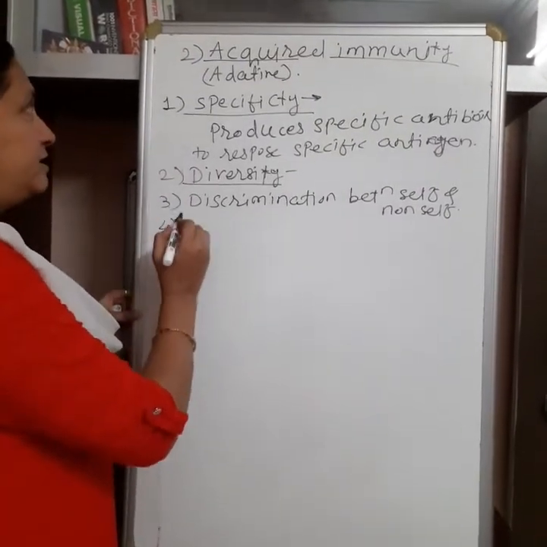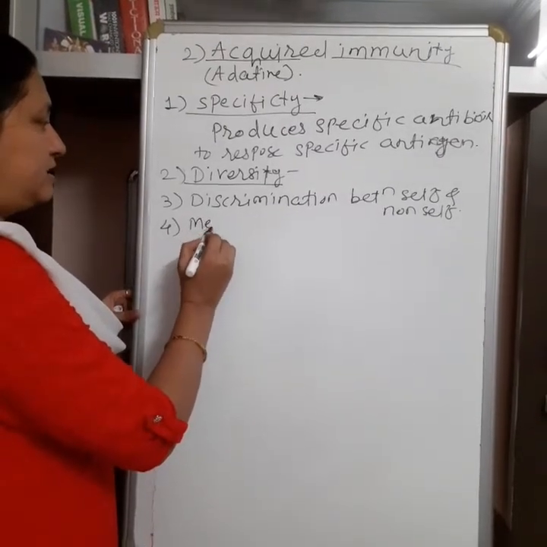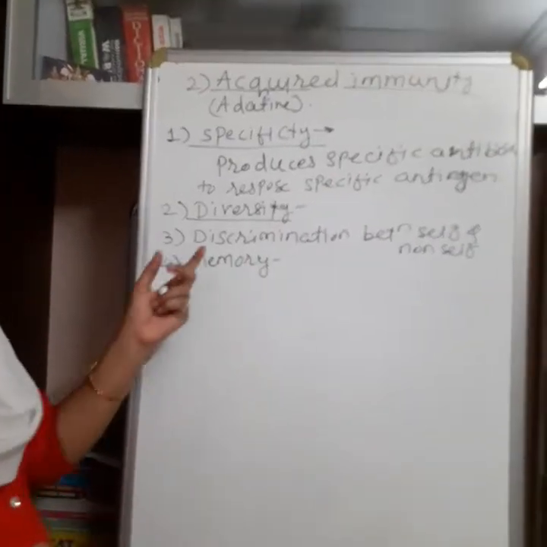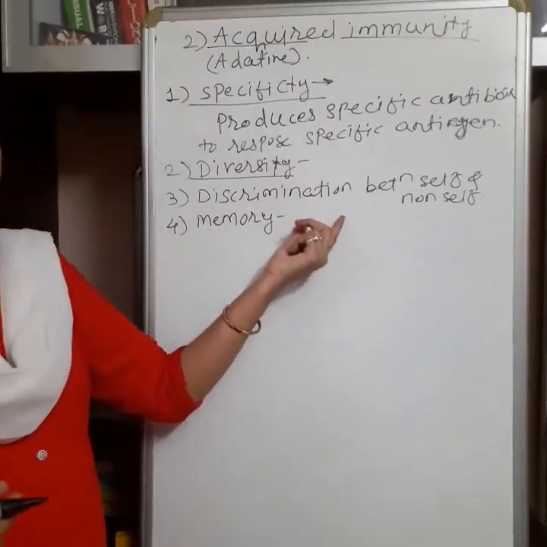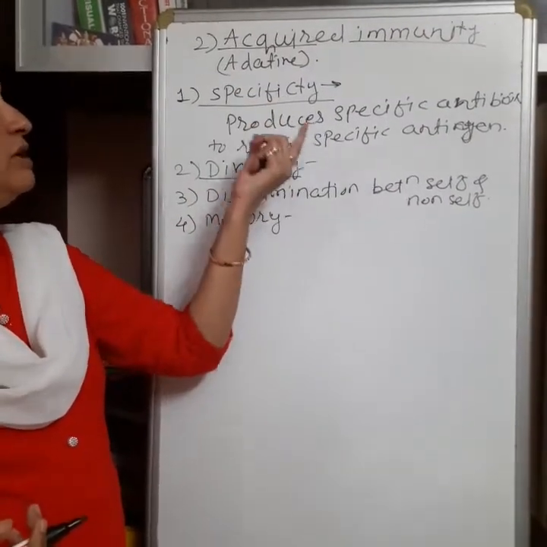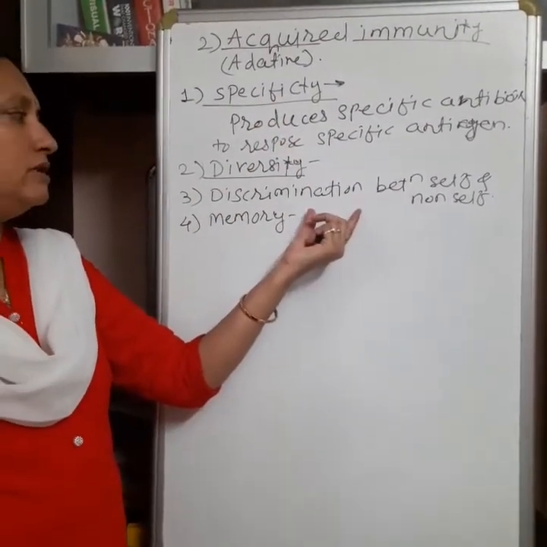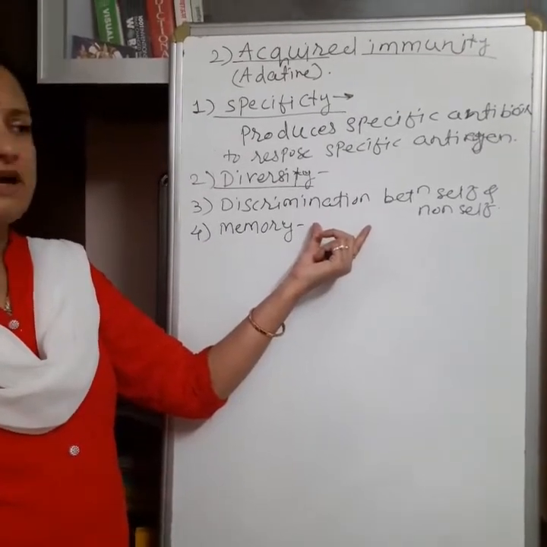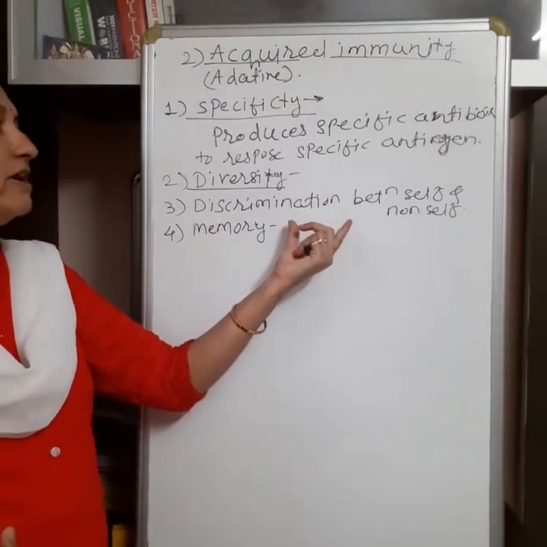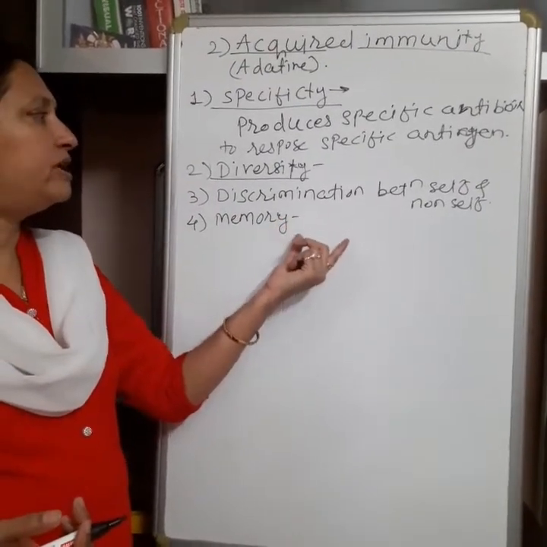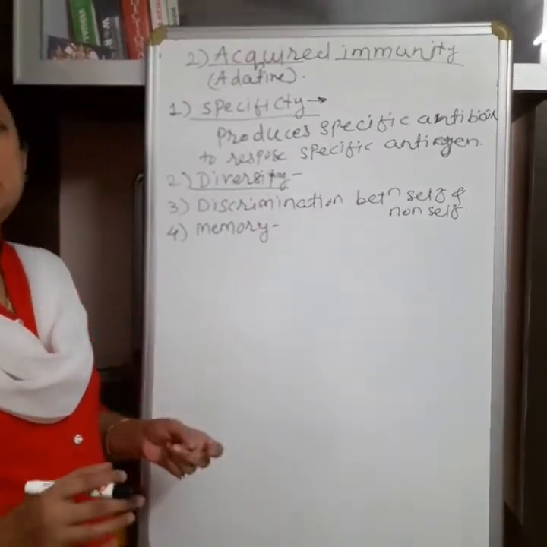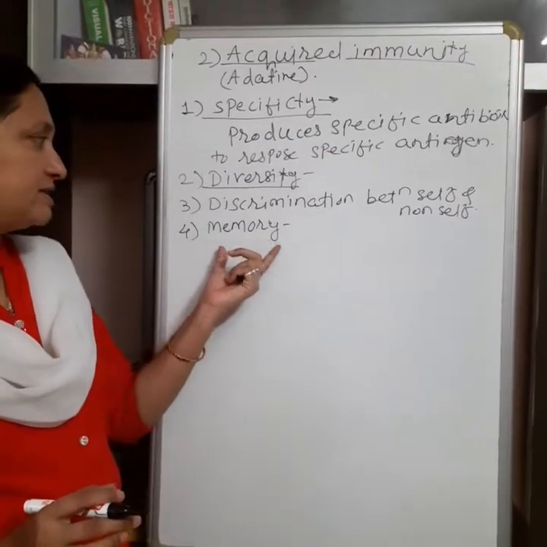And the fourth characteristic of acquired immunity is memory. For example, when a virus attacks the body, the immune system gives response to this particular virus. For example, the measles virus: when it enters the body, it affects the body, and at that time the body gives response and minimizes the effect of the measles virus, and the person recovers from measles.